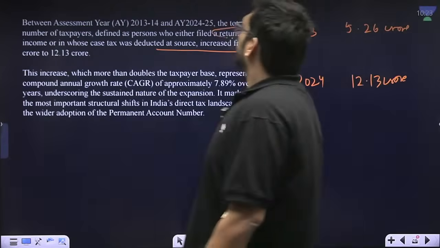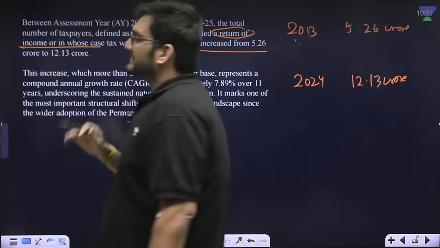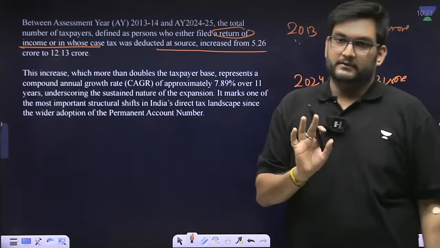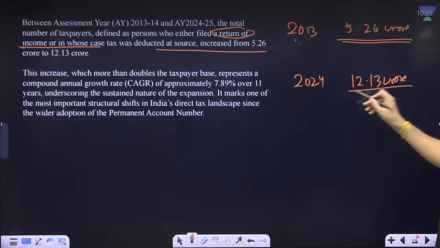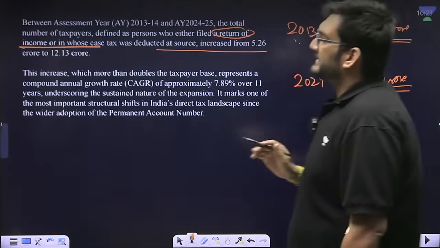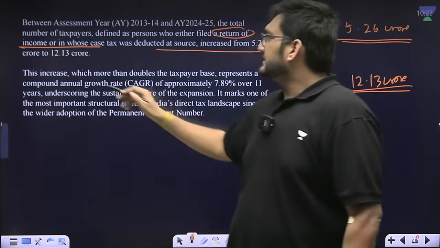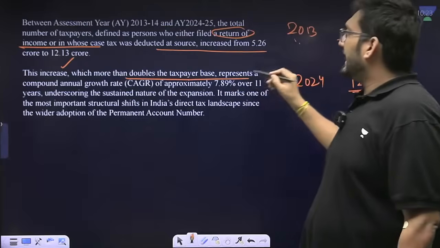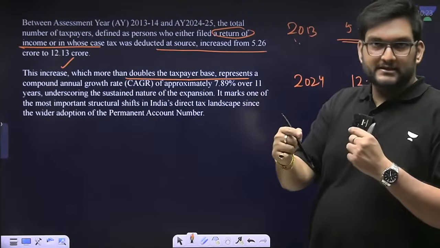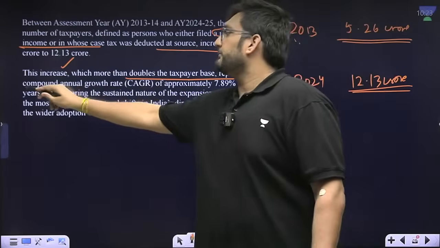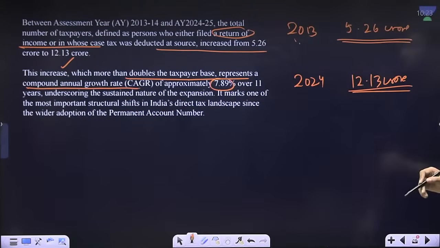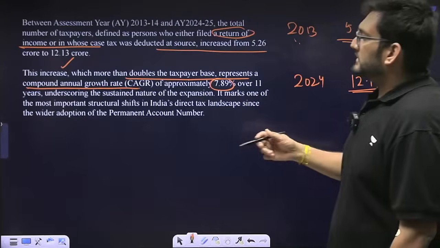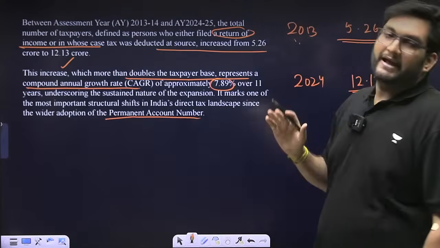So this is the return on income tax filing number. So 5.26 crore to 12.13 crore. Basically, it's saying doubling. There's an increase, and the taxpayer base has shown a compound annual growth of 7.89% over 11 years with better compliance under PAN.